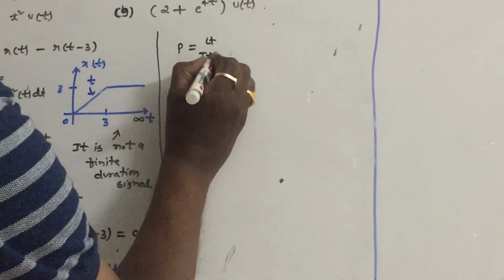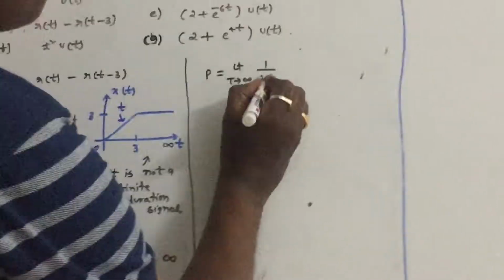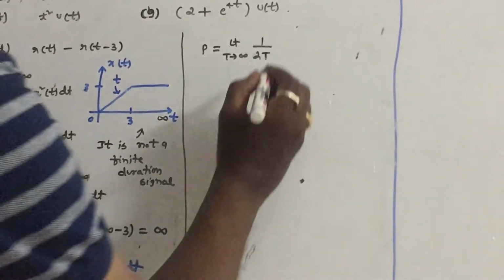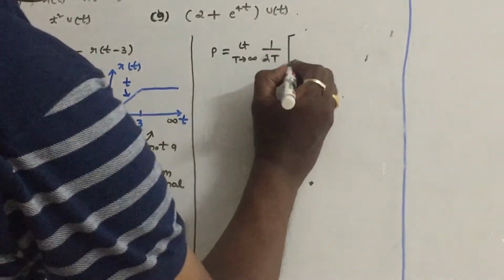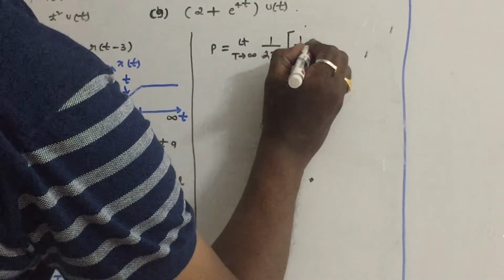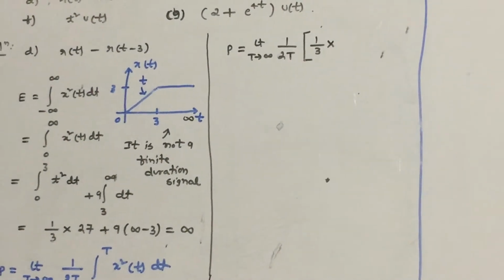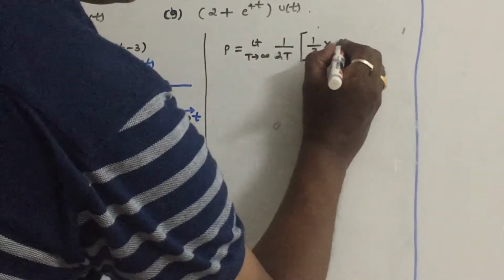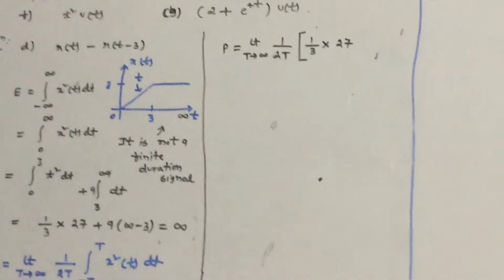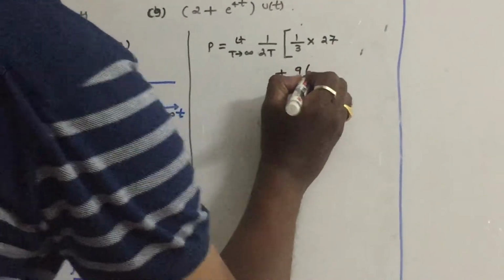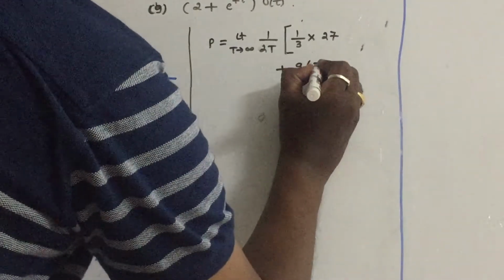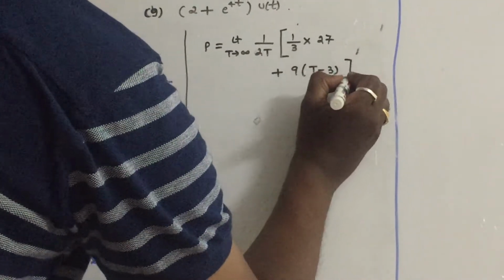So the power will come out as limit t tends to infinity 1 by 2t. The first integration answer is t cube by 3, 1 by 3 into t cube, which will come out as 27, plus the second term will come out as 9 times t minus 3.